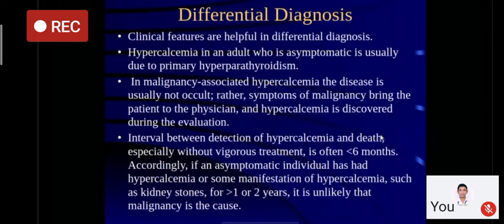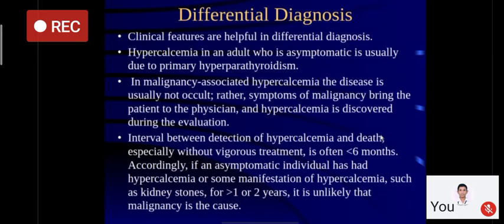Hypercalcemia, if found in an asymptomatic individual, we have to rule out primary hyperparathyroidism. If you find hypercalcemia in the background of malignancy, its importance is in deciding the prognosis of the patient. Most of these patients actually have diffuse metastasis, and their average lifespan is less than 1 to 2 years.